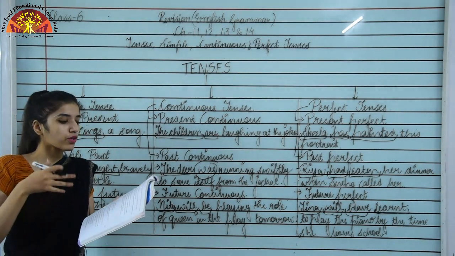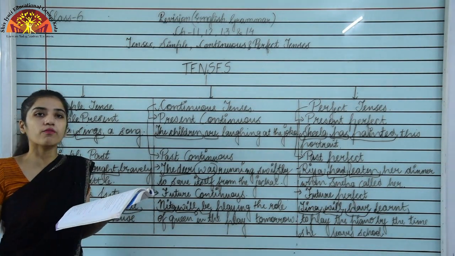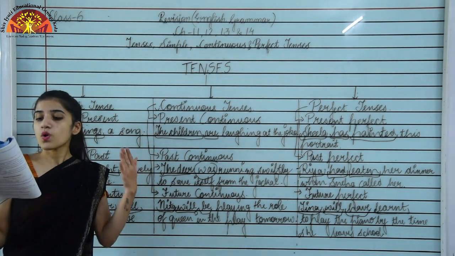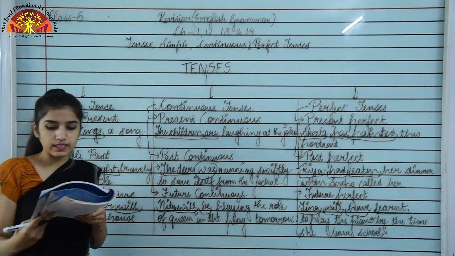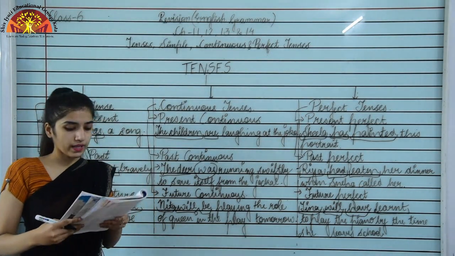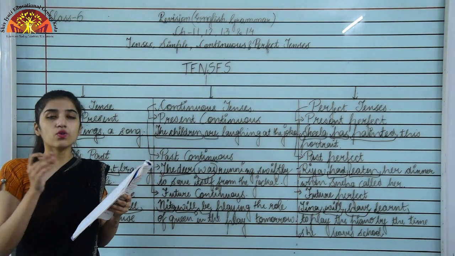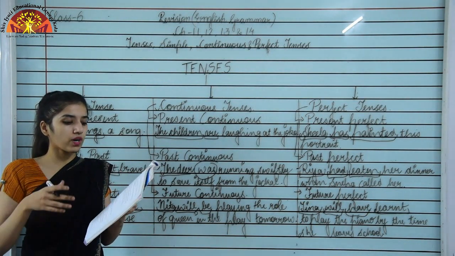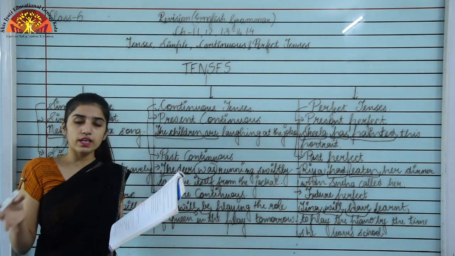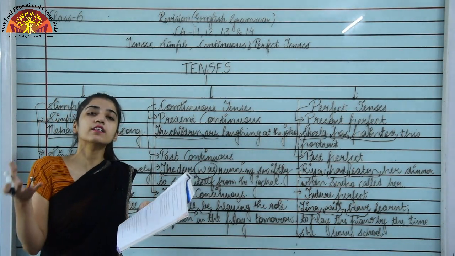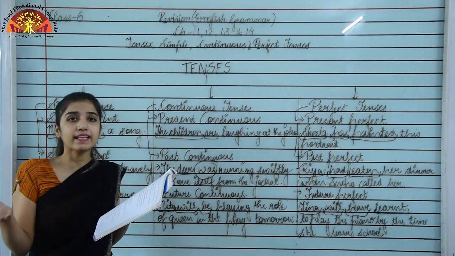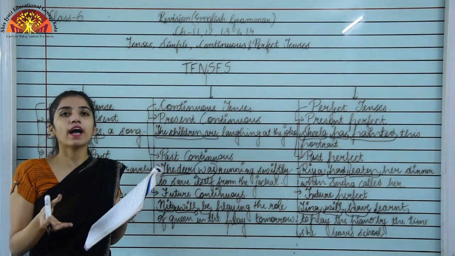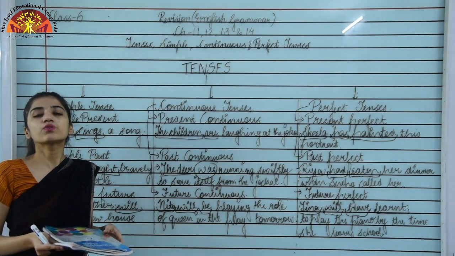Okay, so for that you will be using the going to form of the verb. For example, let me give you an example, that is Veera is going to London for a holiday. Okay, so it is followed by Veera is going to, we are using. So that is depicting the future action or future plan that we have made. So this is why we use going to.